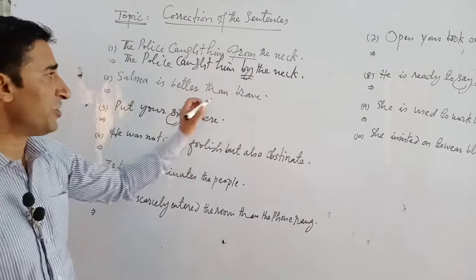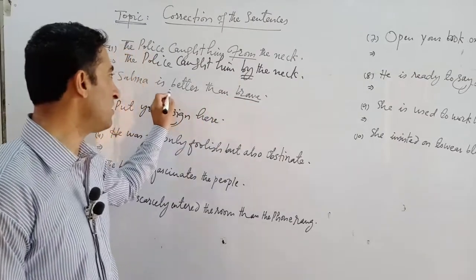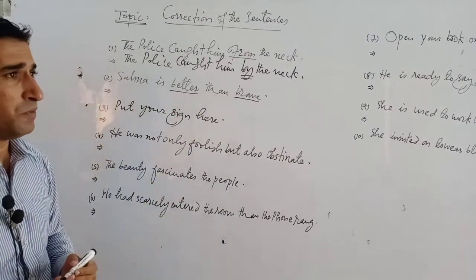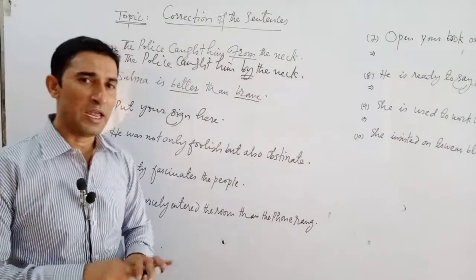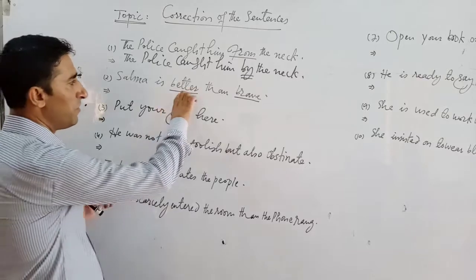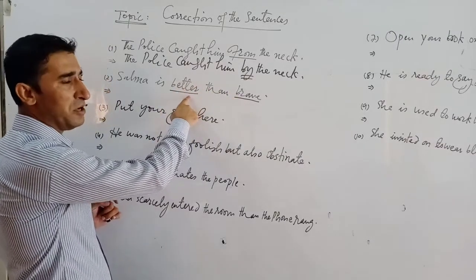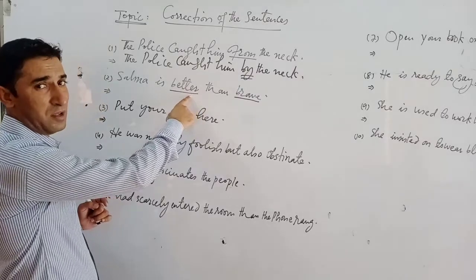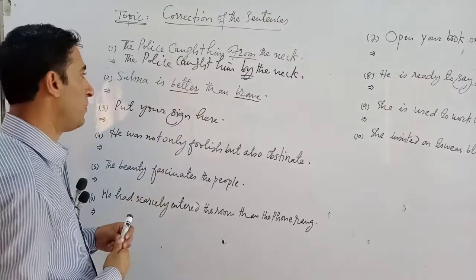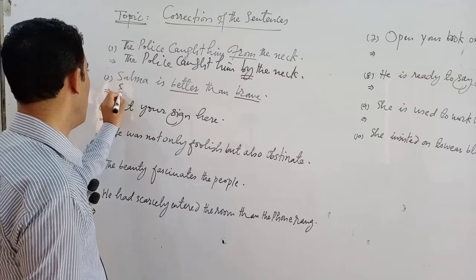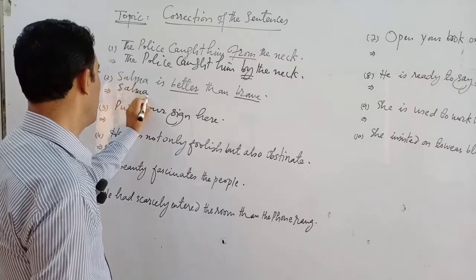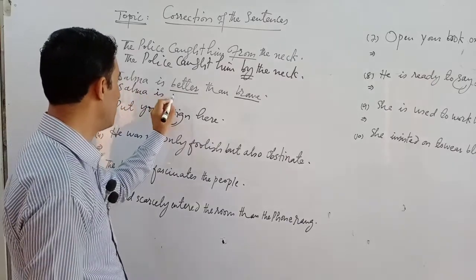Number 2, Salma is better than brave. Here is the mistake regarding adjectives. We must keep one thing in our mind: when an adjective is compared with another adjective, then the first adjective cannot be written in comparative degree, but it will be in this format. We have to take the help of a good.